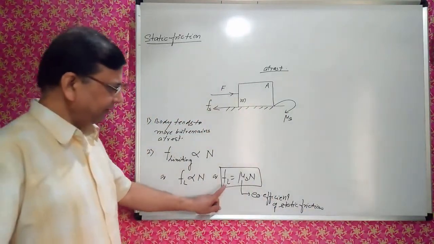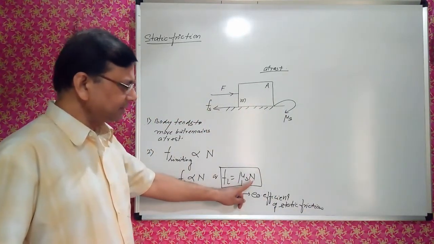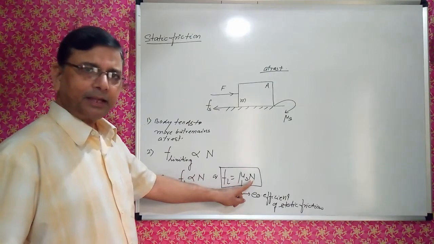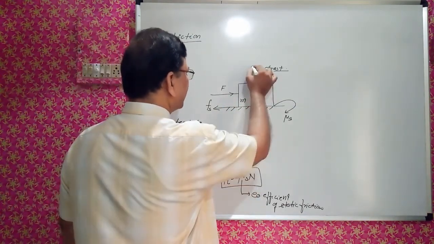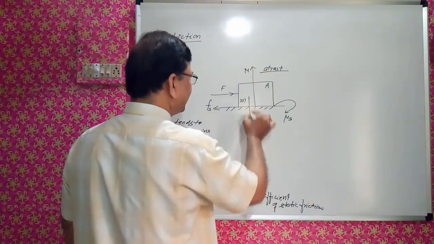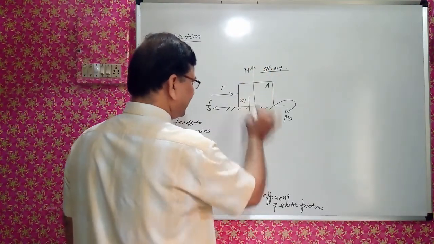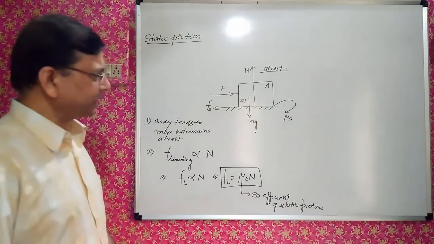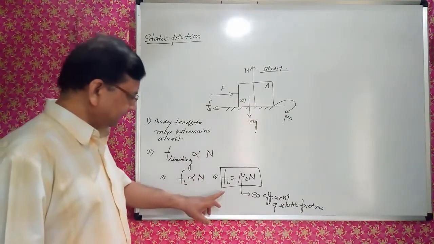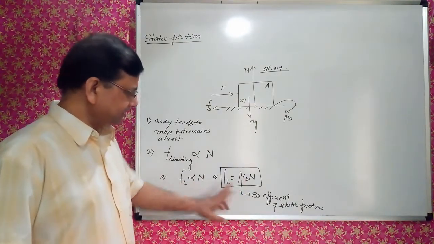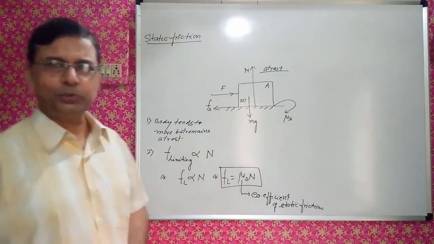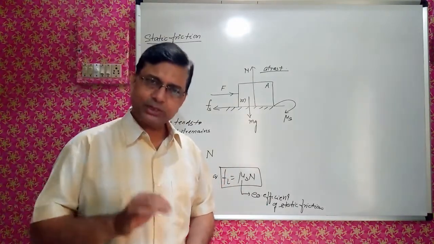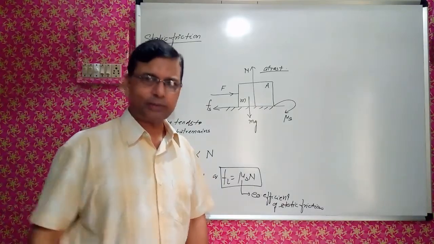So F limiting is equal to mu S into N. N is the normal reaction. Suppose here normal reaction N is acting, and mg, gravitational pull, is acting downward. So FL is directly proportional to N, that is mu S. This is the formula which we will be using very frequently in solving the numerical problems.